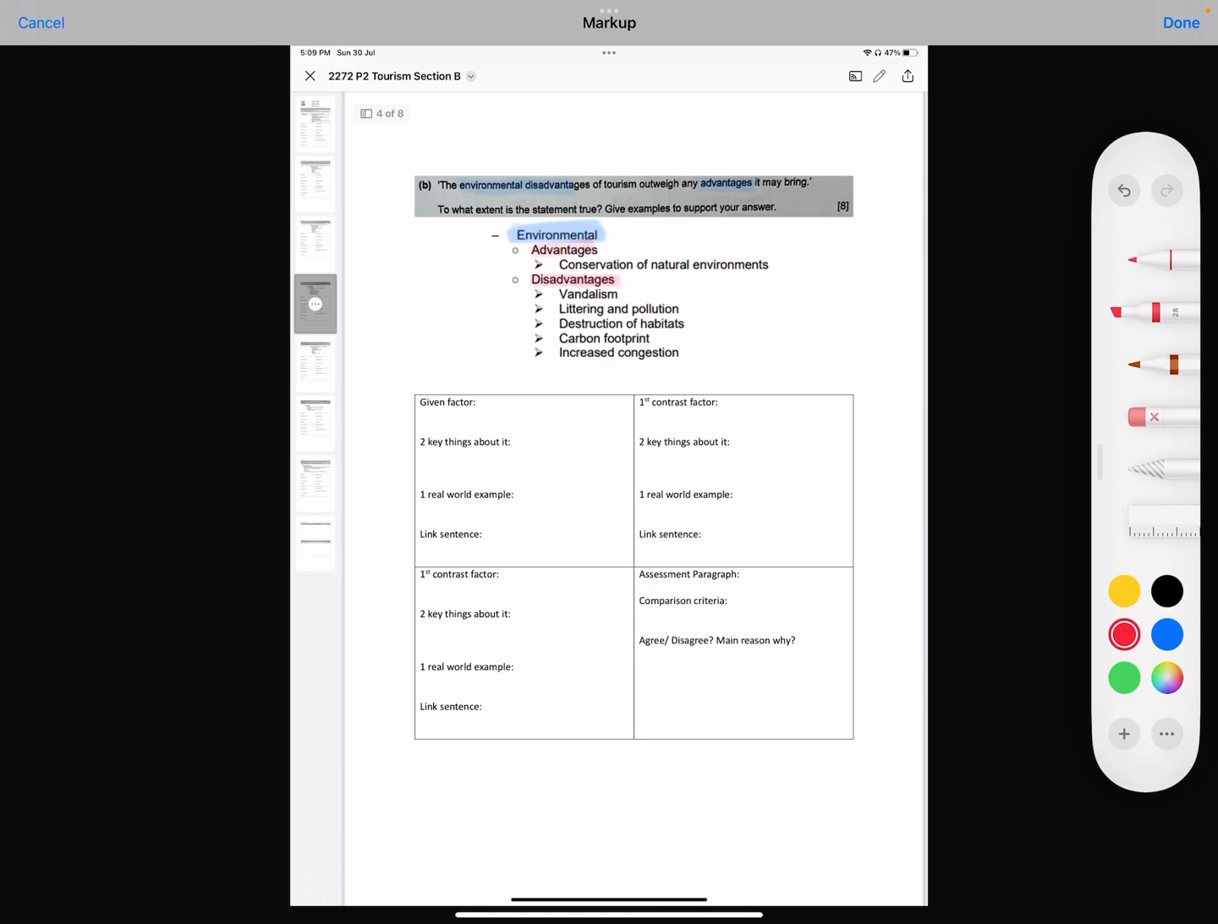So if you look at what we have here, the easiest thing that many students will just jump onto will be volume comparison. So I have 5 disadvantages and 1 advantage. So definitely, yes, I will agree with this, but you can't do that.